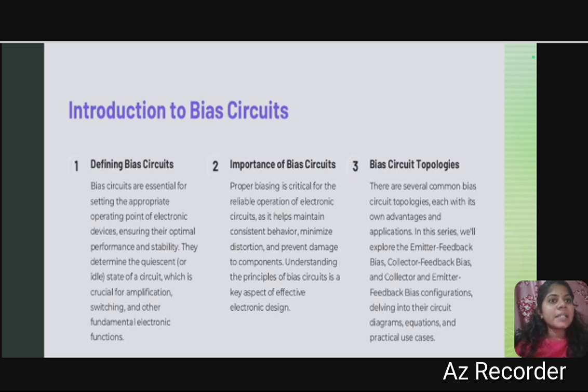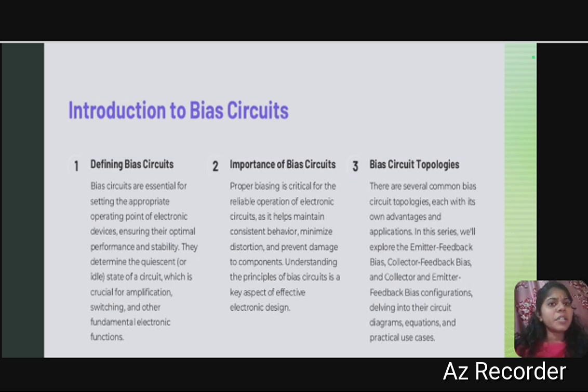Introduction to the bias circuits. Defining bias circuits, importance of bias circuits and bias circuit topologies. Bias circuits are essential for setting an appropriate operating point of electronic devices, ensuring their optimal performance and stability. They determine the quiescent point, the ideal state of the circuits.